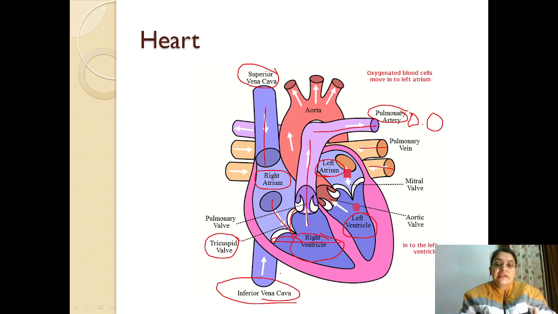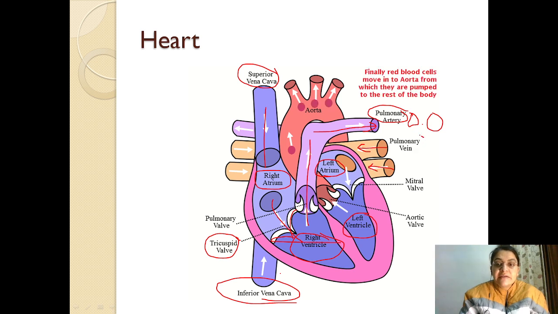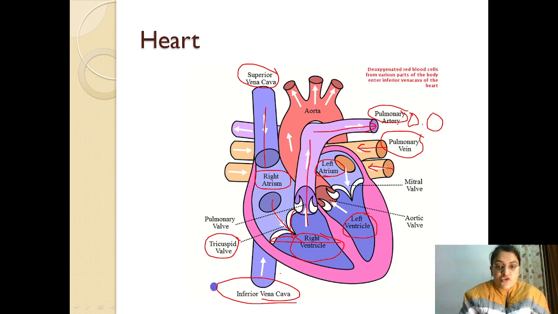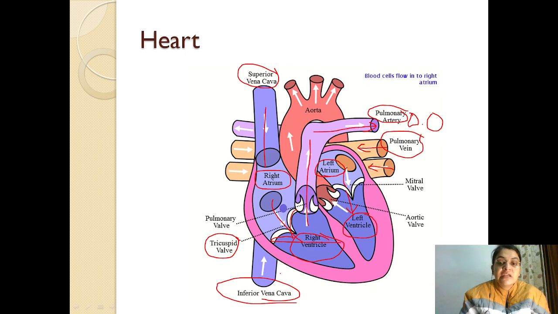Again here is an exception: the pulmonary vein brings pure and oxygenated blood from the lungs to the left atrium. From the left atrium, it moves to the left ventricle, and the backflow of blood from the left ventricle to the left atrium is prevented by the mitral valve.